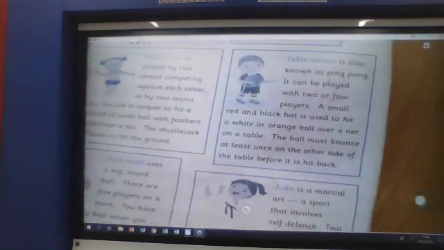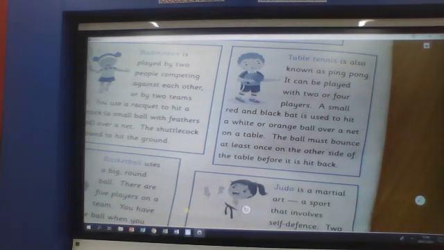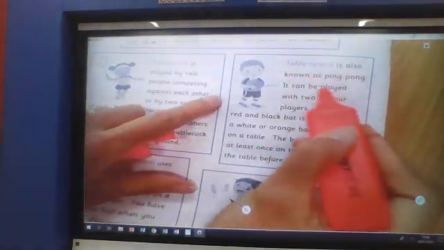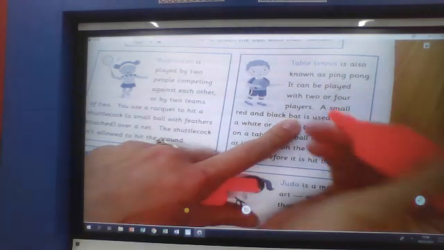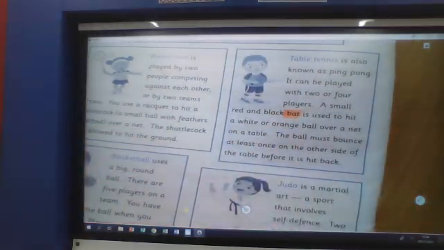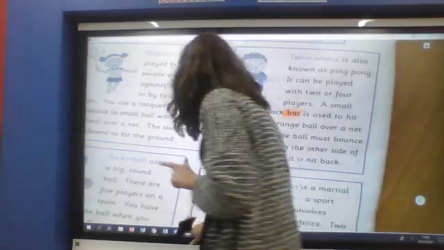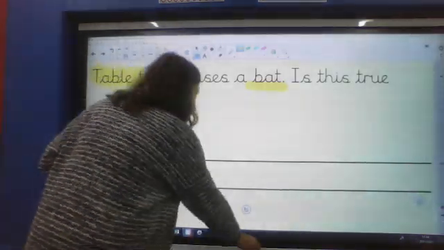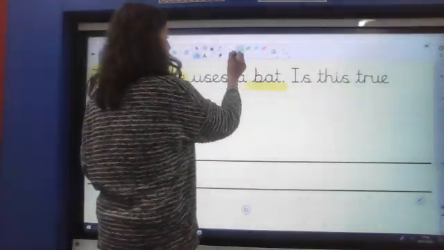There we go, table tennis. Right, let's have a read. I'll have a skim read and see if it tells me about a bat. It's got bat there, look, hasn't it? A small black and red bat is used to hit a white or orange ball over a net on a table. So I could just write the word true for that one.